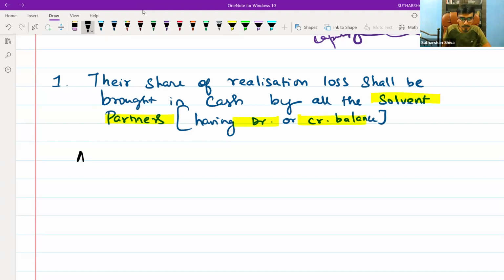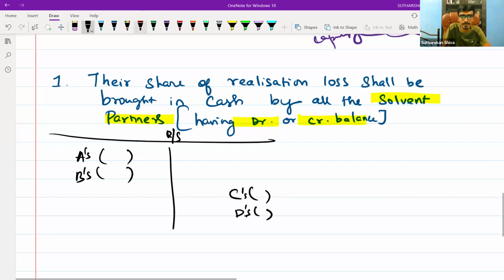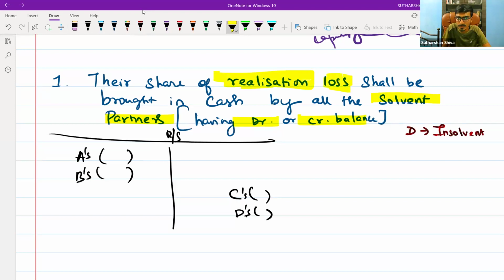Let's say there are partners A, B, C, D. This is your balance sheet. This is A's capital, B's capital, C's capital, D's capital. Here you will give the values for A, B. Now in the given question, D is insolvent.